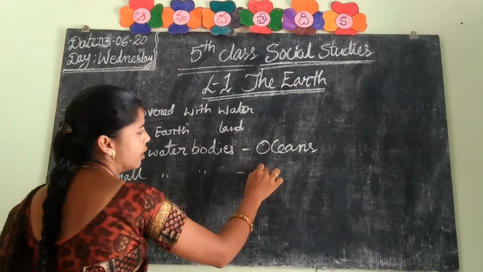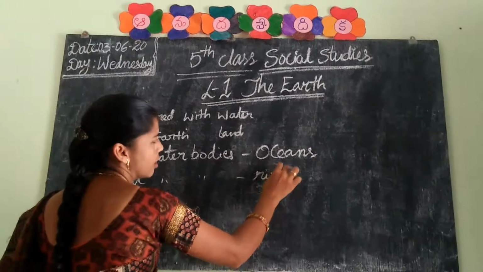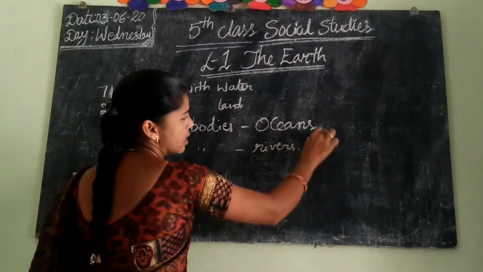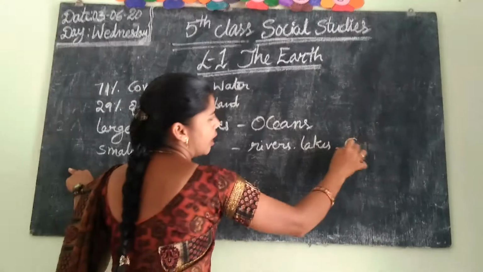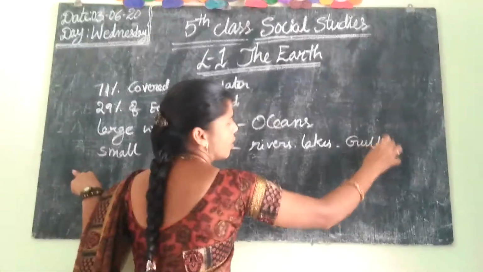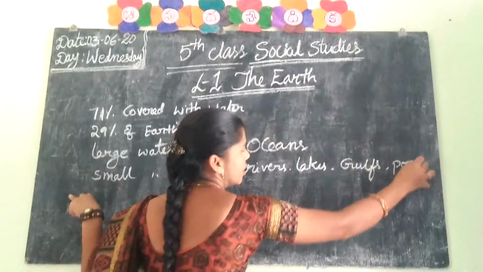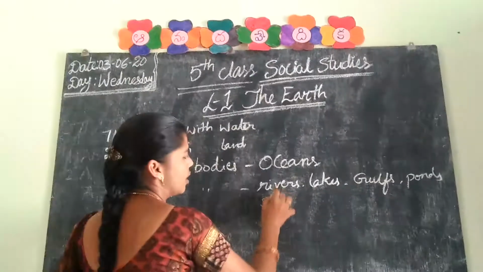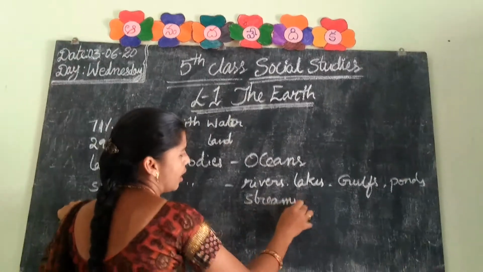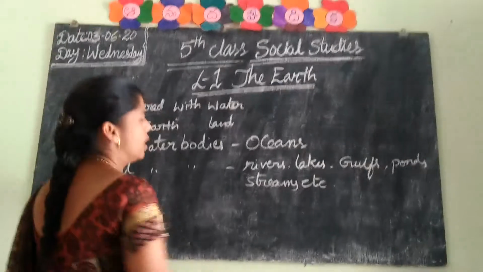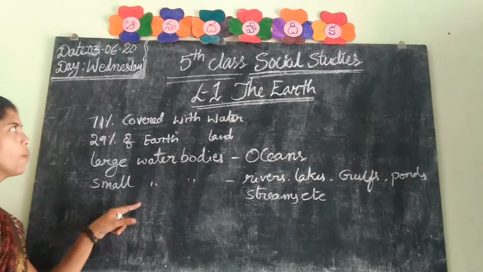These are called rivers, lakes, gulfs, ponds, streams, etc. These are the small water bodies.